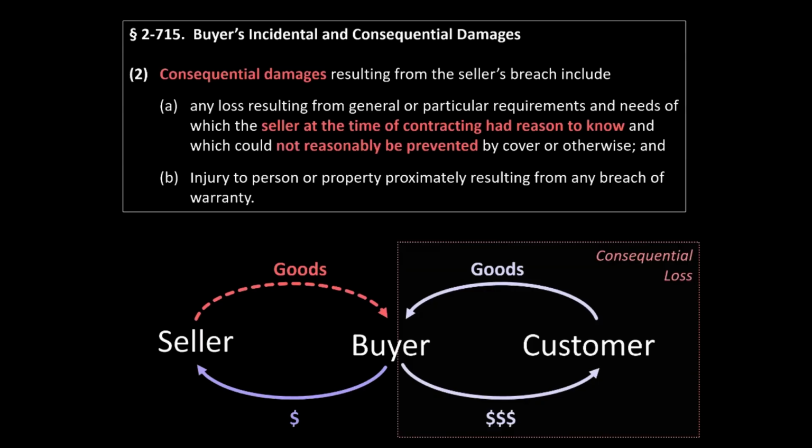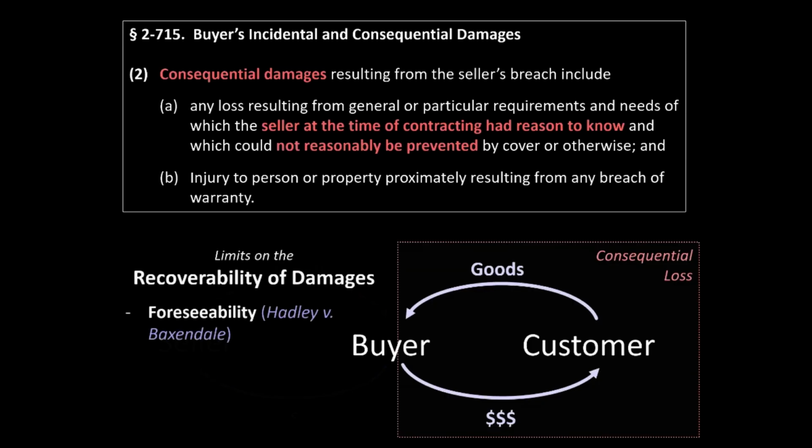But to the extent the common law supplements the UCC, these common law limitations apply to also restrict the buyer's ability to recover incidental or even direct damages. Although unlike consequential damages, for direct and incidental damages, these common law limitations are much less likely to be relevant. So what are these restrictions on the ability of the buyer to recover damages? The first is the requirement of foreseeability.